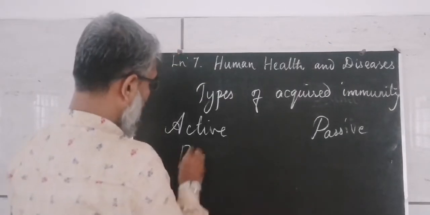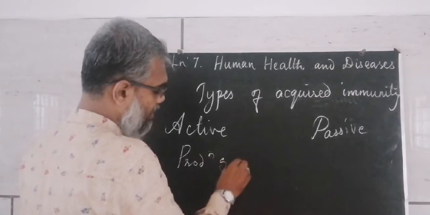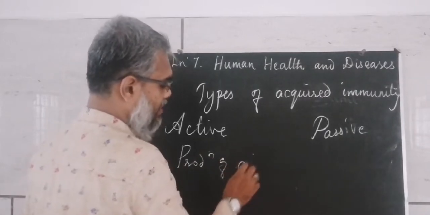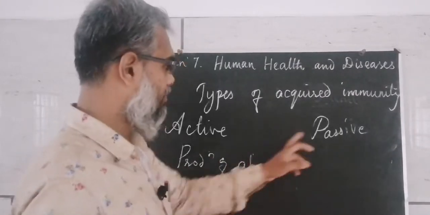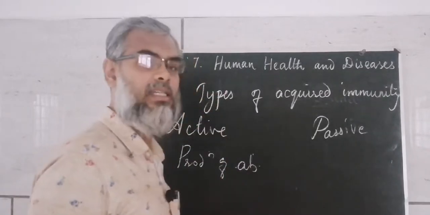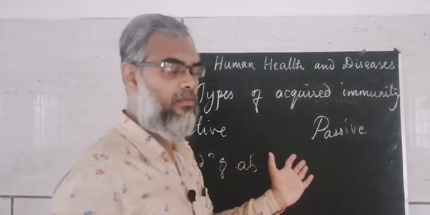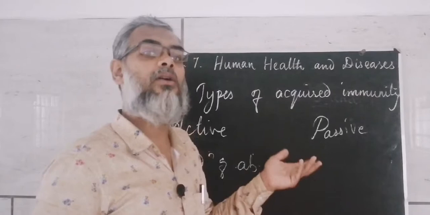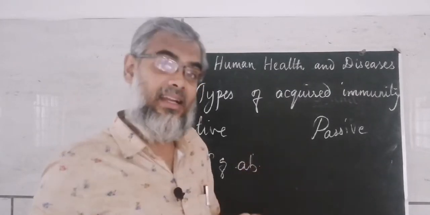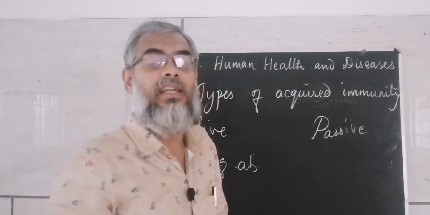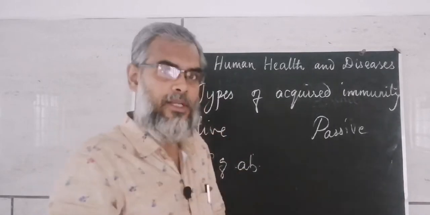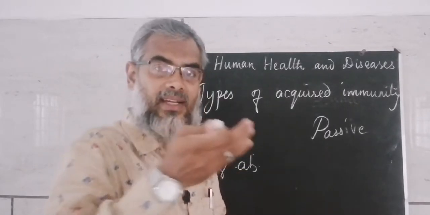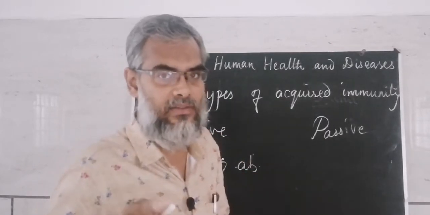So we can say that it is the production of antibodies. Passive immunity does not require the production of antibodies. Here, the antibodies are not produced. Directly it is supplied to the body. Directly it is introduced into the body, and those antibodies will fight against microorganisms. Do you understand the difference?